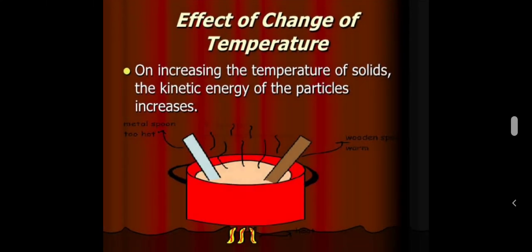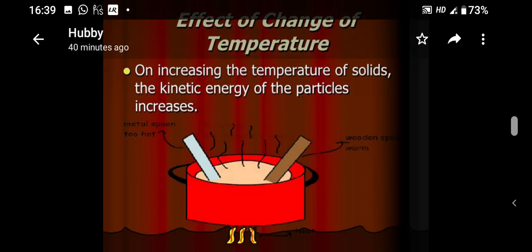Now let's study about the effects of change of temperature. On increasing the temperature of solids, the kinetic energy of the particles increases. Due to this increase in kinetic energy, particles start vibrating with greater speed. The energy supplied by heat overcomes the force of attraction between the particles, and the particles leave their fixed position and start moving freely.